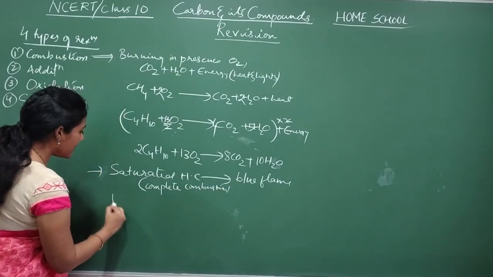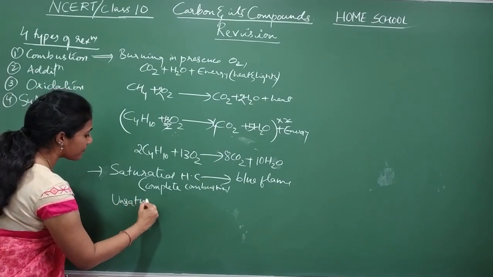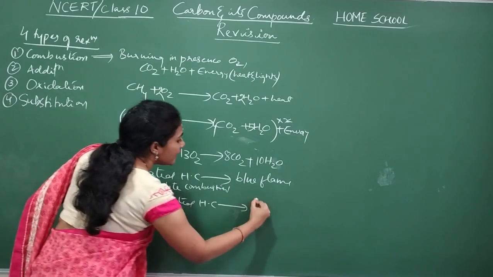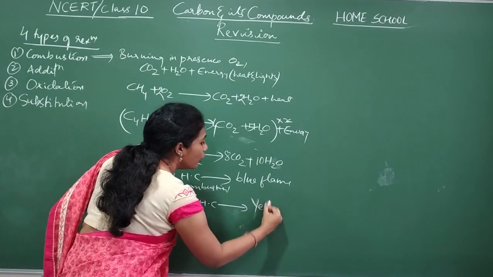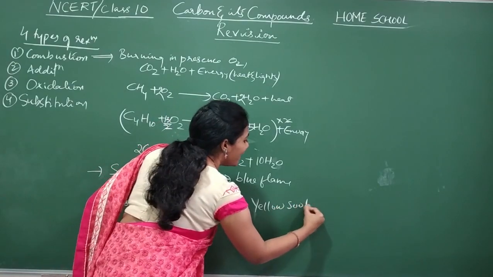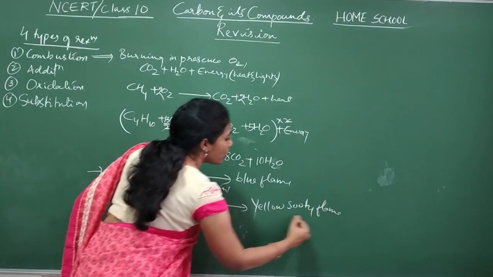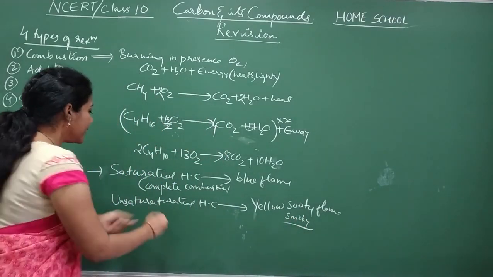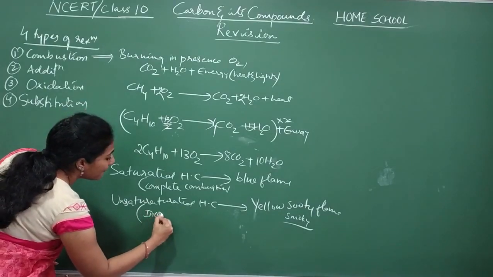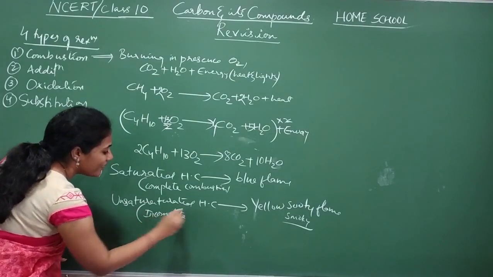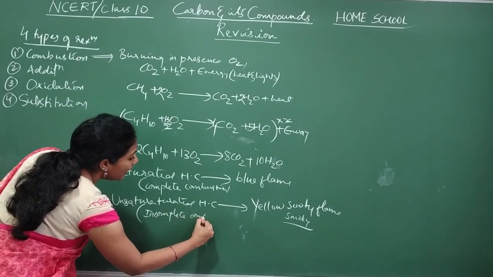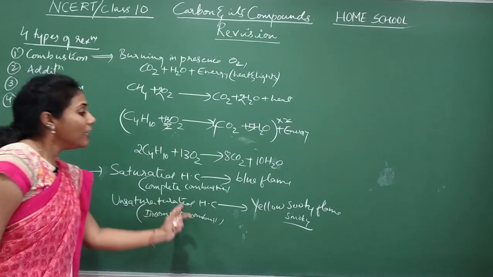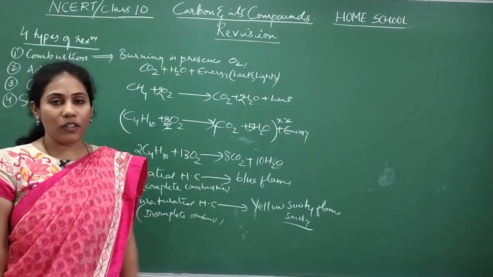Whereas unsaturated hydrocarbons give a yellow sooty flame. Sooty in the sense of a smoky flame, because they undergo incomplete combustion. That means the reaction will not be complete. Completely the carbon present in the unsaturated hydrocarbon will not be converted into carbon dioxide.